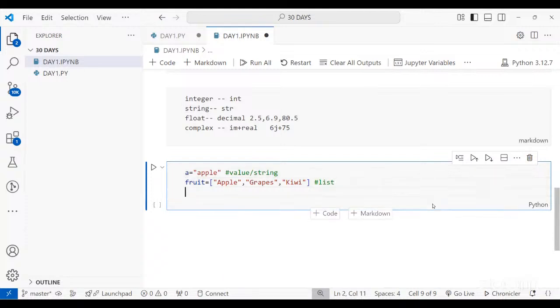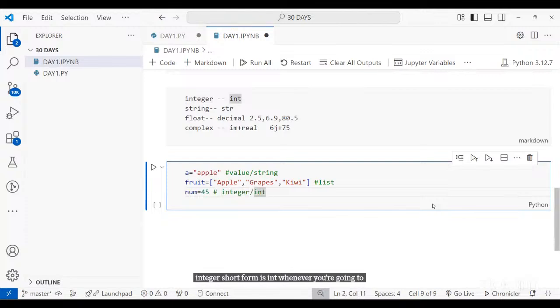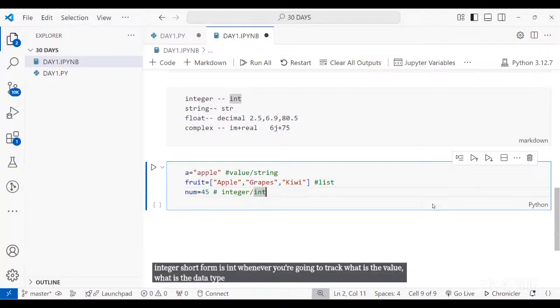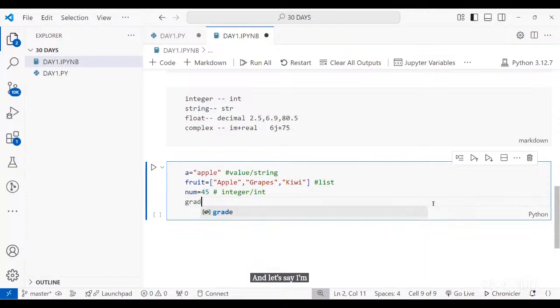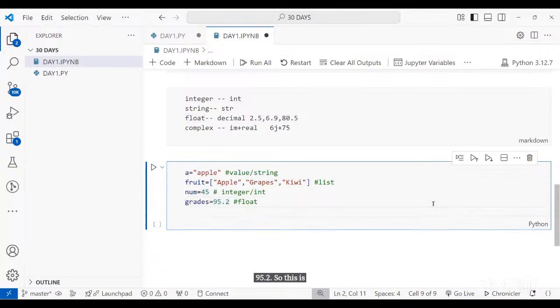Then the next one is numbers. If I'm saying num is equal to 45, it means I have stored an integer value. Integer short form is int. Whenever you check the data type that you have stored in the variable num, it will return int to you. And let's say I'm writing grades is equal to 95.2. So this is float. If I'm saying dimension is equal to 9j plus 45, it means this is a complex value.